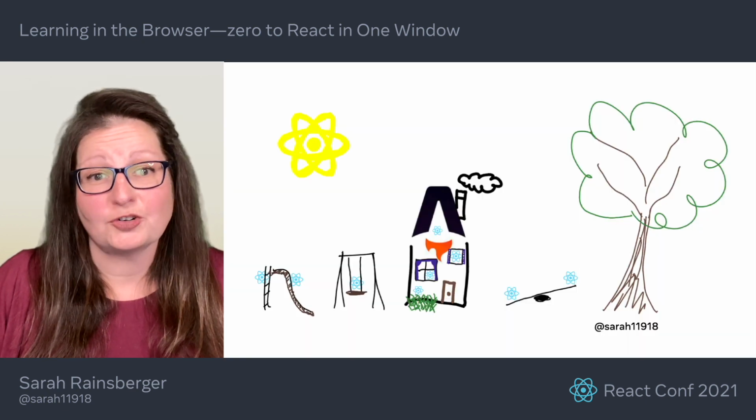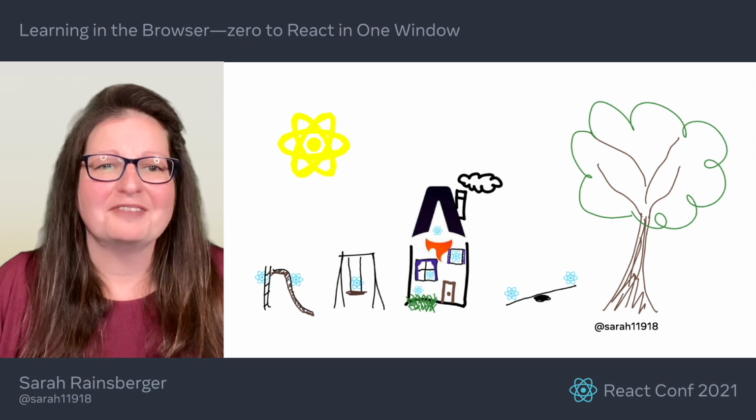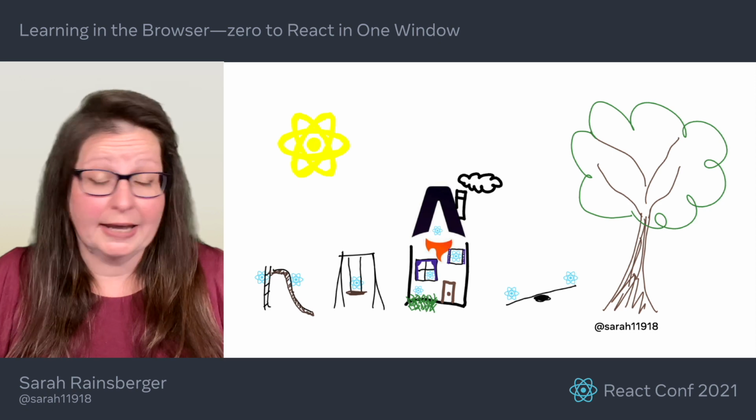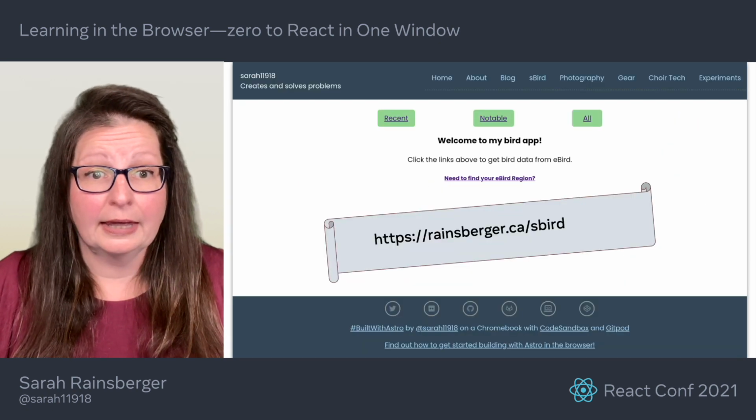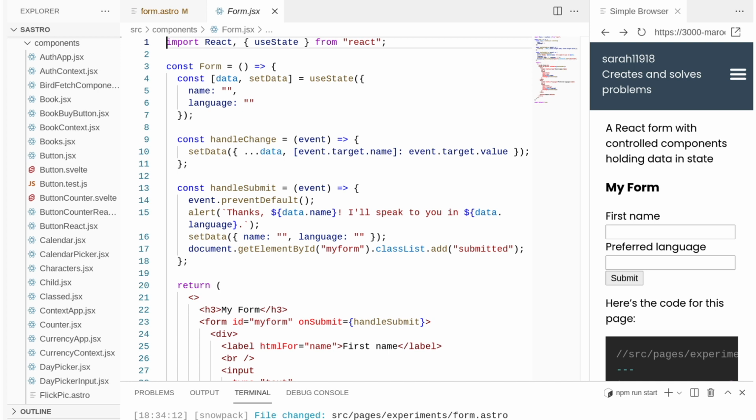I think of my Astro blog as a home for a bunch of React components, ranging from very tiny learning experiments to my entire React Bird app. Now, when I want to test out a new idea or learn something new in React, I don't actually go looking for an online starter anymore. I open up my own website and add to my growing list of experiments, and then blog about it, including the components I just built right in the page. This is my workspace in Gitpod, by the way.